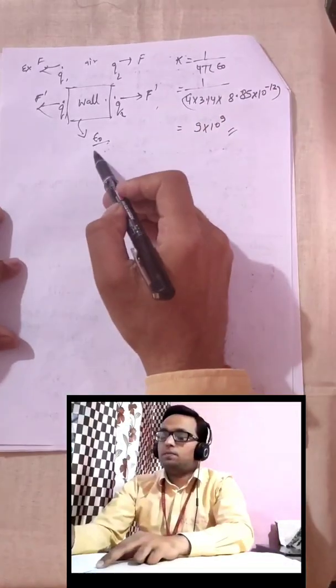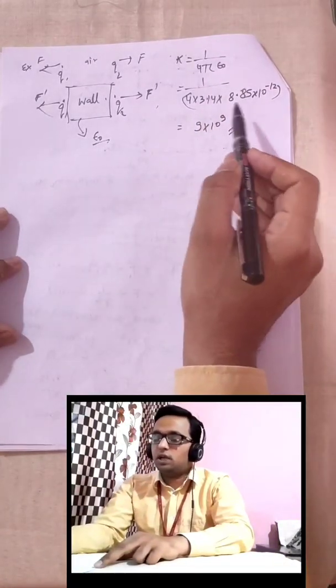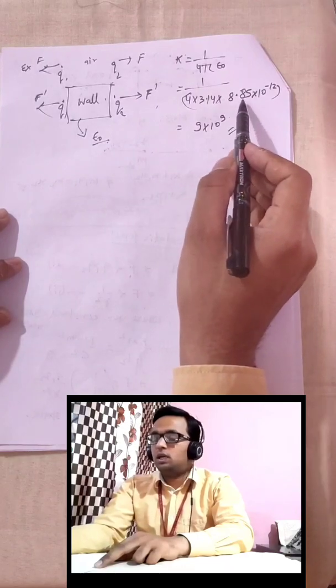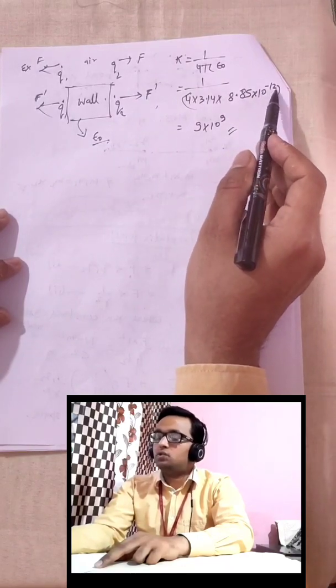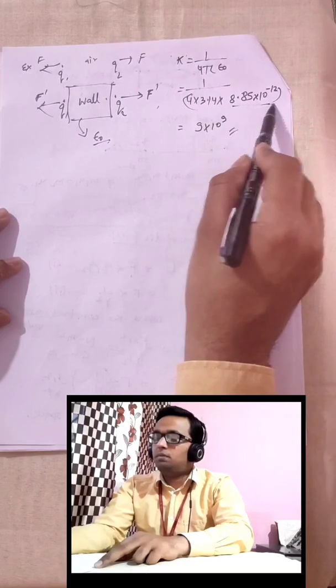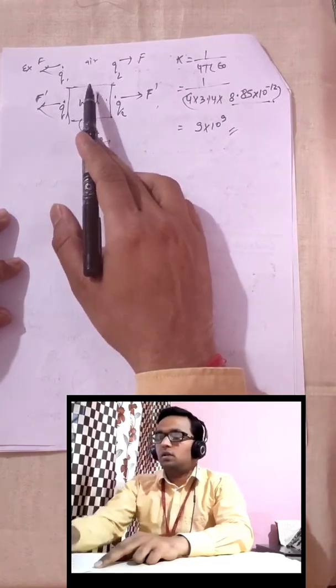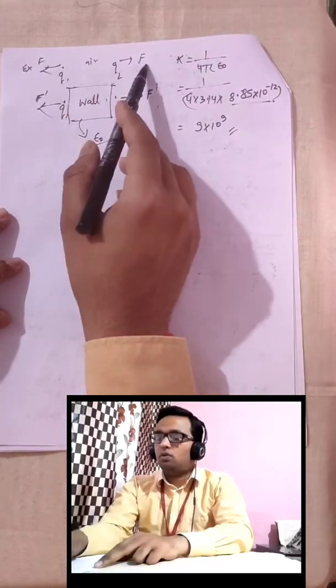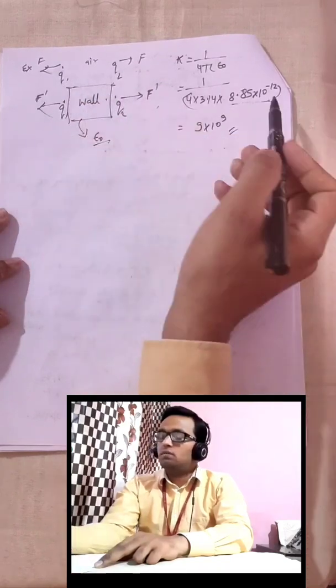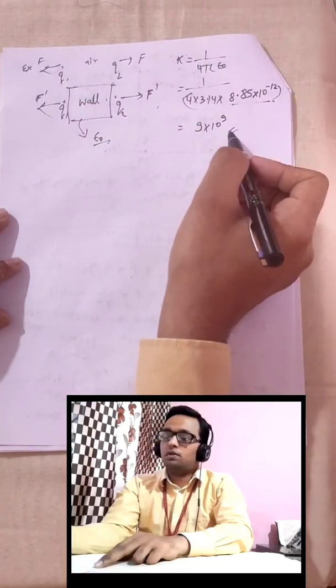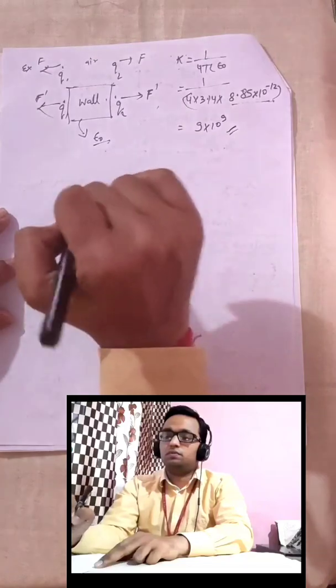The value of epsilon naught is often asked in your exam for 1 mark, that is 8.85 into 10 raised to the power minus 12. This is the permittivity of air or space. Air allows the effect of the force by this much factor. Right now you just remember this one.